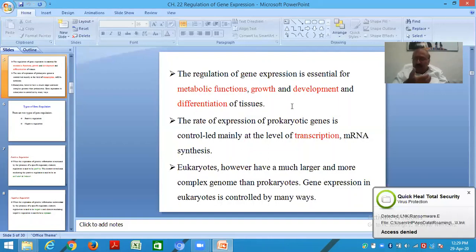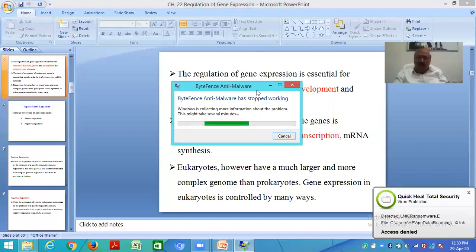The rate of expression of a prokaryotic gene is controlled mainly at the level of transcription, meaning the messenger RNA synthesis. The rate of expression of a prokaryotic gene is confined only to the level of transcription.